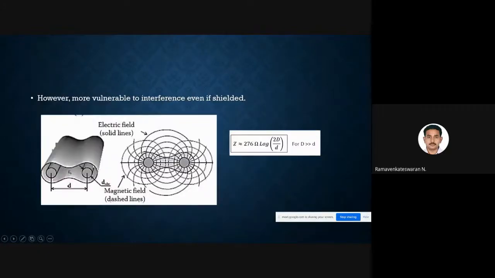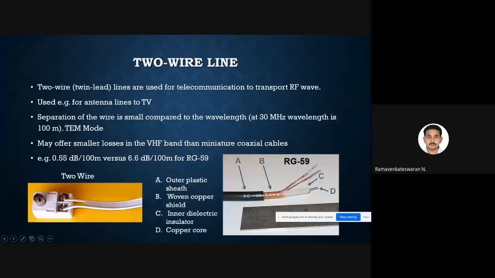And here there will be some parasitic capacitance, and all the things we have seen, the primary constants R, L, G, C, the characteristic impedance, and the impedance of the line section will vary. A mismatch problem will happen, so these cables cannot be used effectively for higher frequencies.